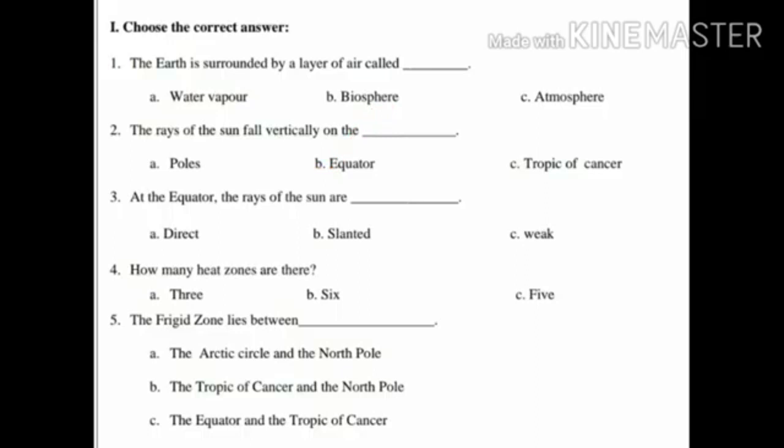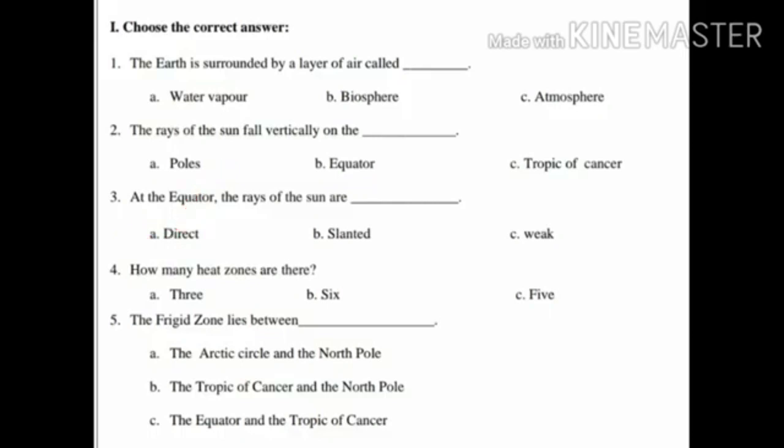Third question, at the equator, the rays of the sun are dash. Option A, direct. Option B, slanted. Option C, weak. Yes, the answer is option A, direct. Children, at the equator, the rays of the sun are direct.